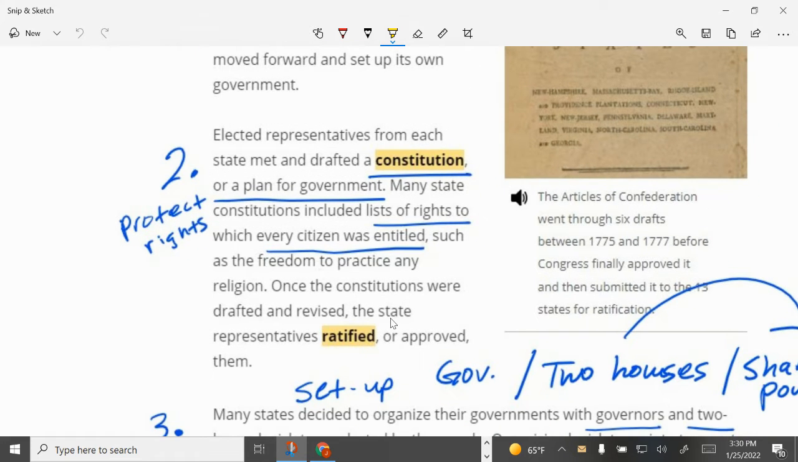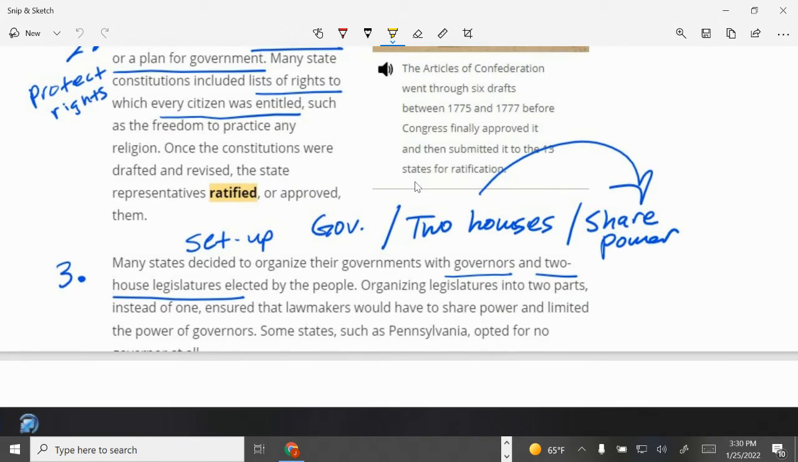Number 2, they also established constitutions because they wanted to protect individual rights, and they listed those rights in their state constitutions. So they wanted to make sure that they had that protected. And then finally, they didn't want any one person to have all of the powers. So they shared power. So in the states, they set it up with a governor or some type of administrative leader.